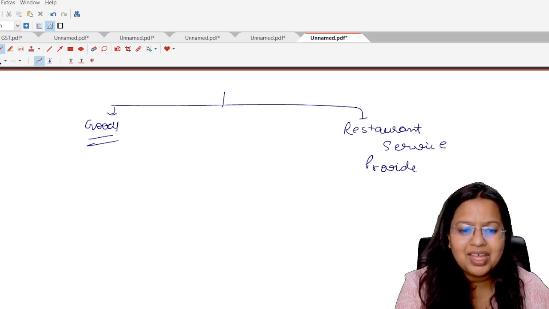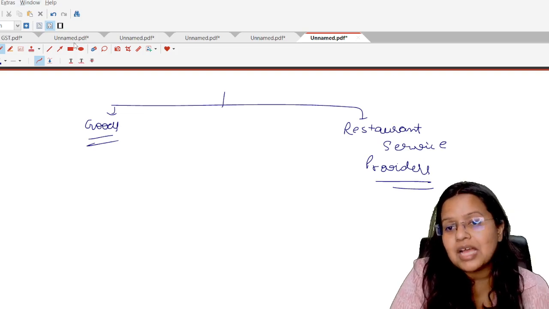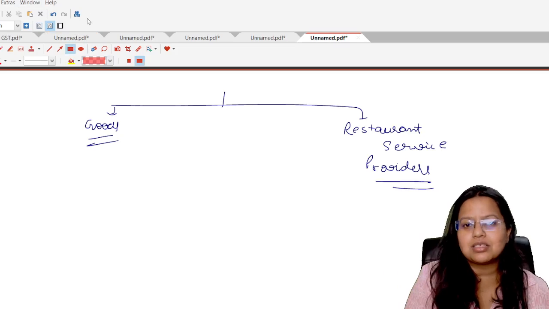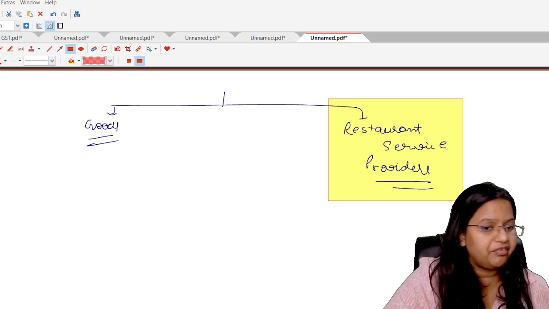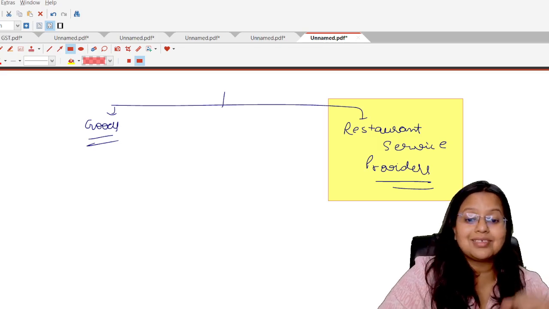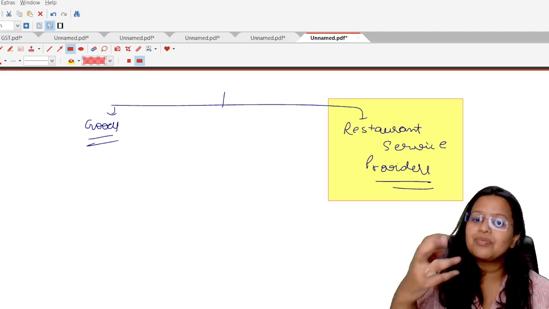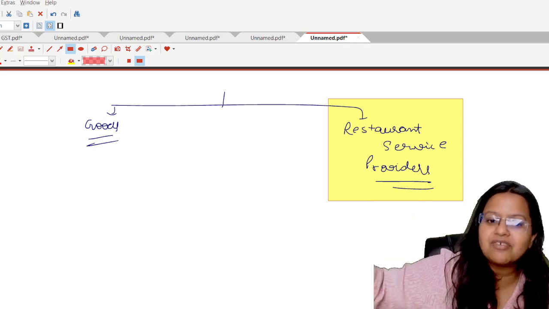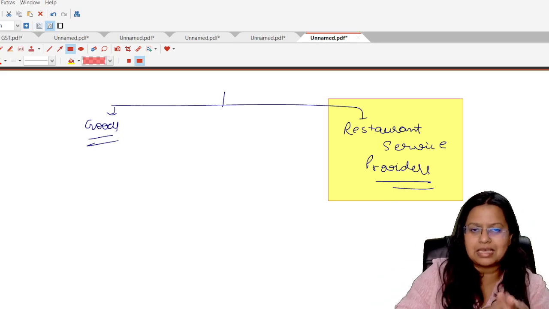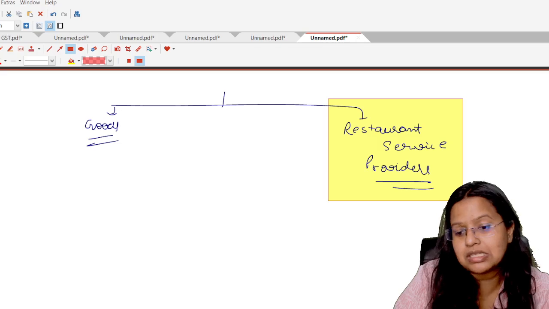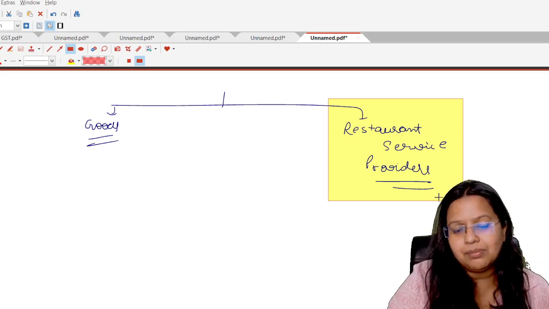Jokes apart, students, even when we as service providers see that only the restaurant service providers are covered here, we are very angry with the government. Why are they doing this? Just one thing: either remove all the service providers from the composition scheme or take all the service providers into the scheme. That will be fair enough for all the service providers, and not just for one. You can give the benefit of the scheme.